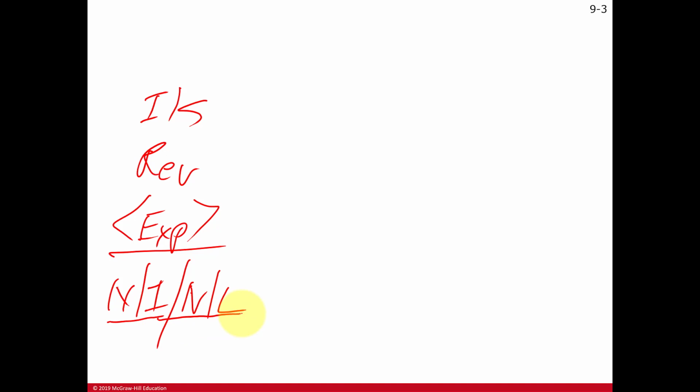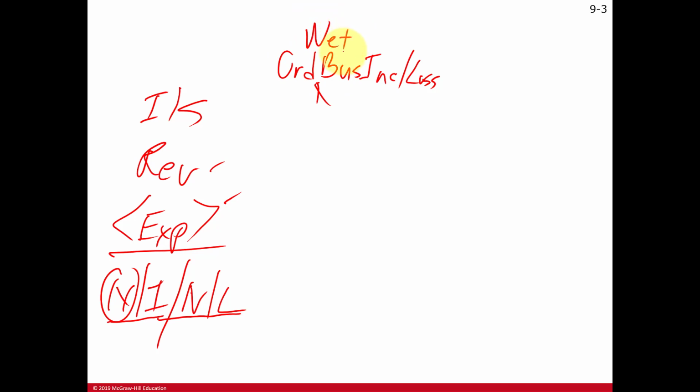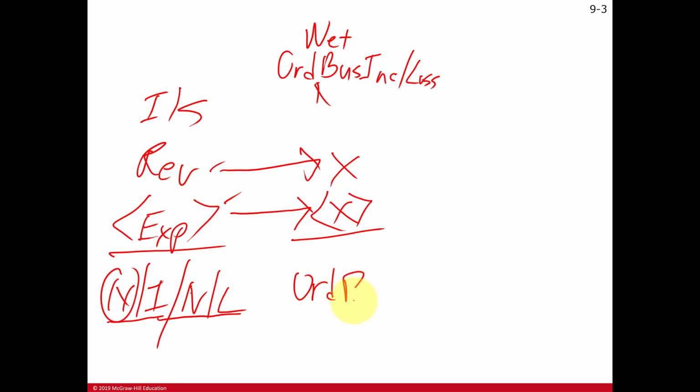And again, we're going to separate the revenue and the expenses between two different groups. One called ordinary business income or loss. I would like to use the word net, because that's really subtracting revenue minus expenses: ordinary net business income or loss. So most of your operating revenue would go over here. Most of your operating expenses would go over here. Subtracting the expenses from the revenue gives us that ordinary net business income.